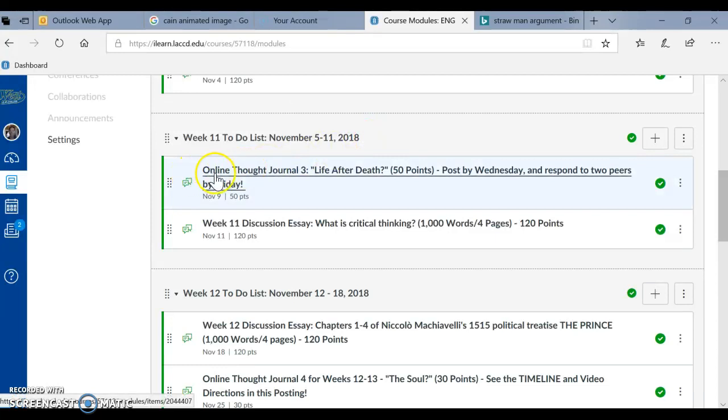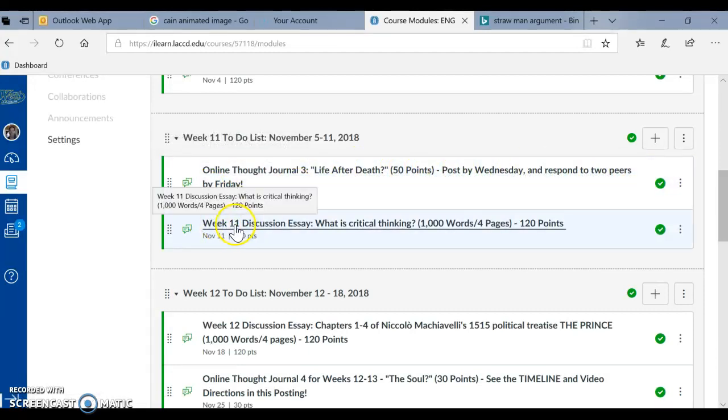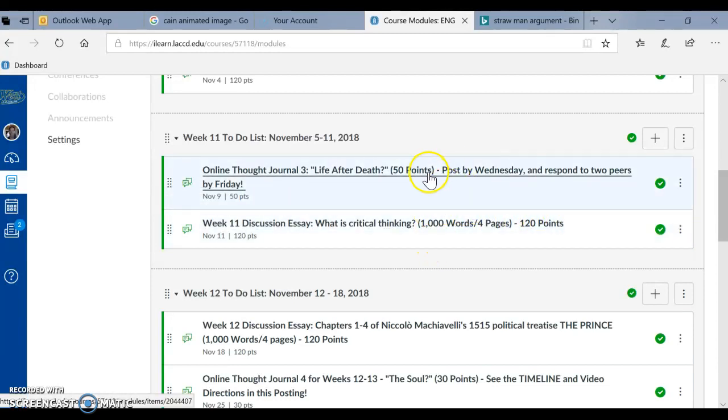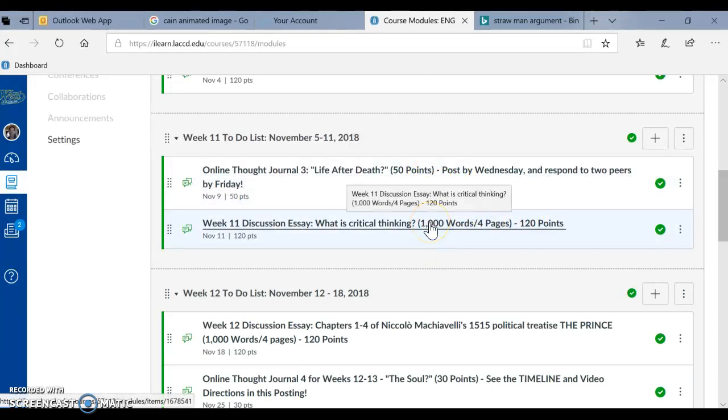What do we have to do? We have 2 assignments: Online Thought Journal 3, Life After Death, post by Wednesday and respond to 2 pairs by Friday. And we have our week 11 discussion essay, What is Critical Thinking? 1,000 words, 4 pages, 120 points. Please read the directions in these assignments very carefully, okay?